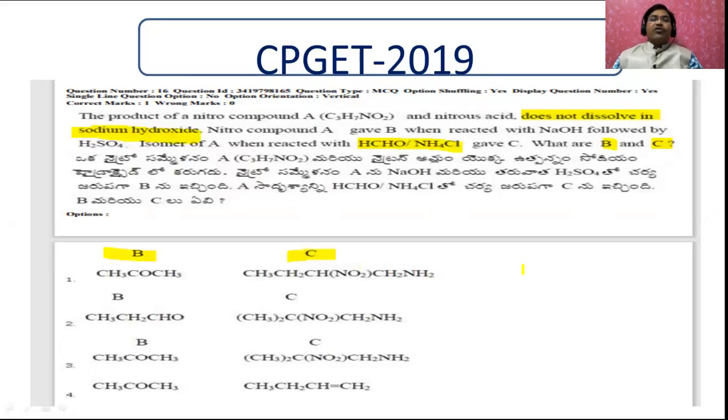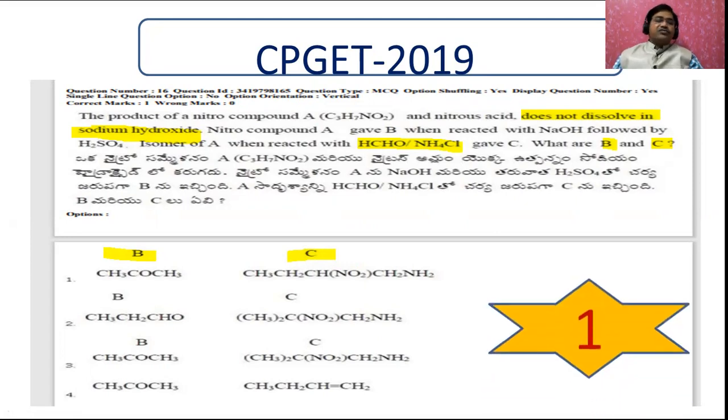Let us see what this nitro compound is. Let me explain. First, the answer is 1. This is going to be acetone, and the other one is this compound. See how you will get this answer. First, you see the formula C3H7NO2. This means a nitro hydrocarbon, and it does not dissolve in sodium hydroxide, which means it does not have any alpha hydrogen.